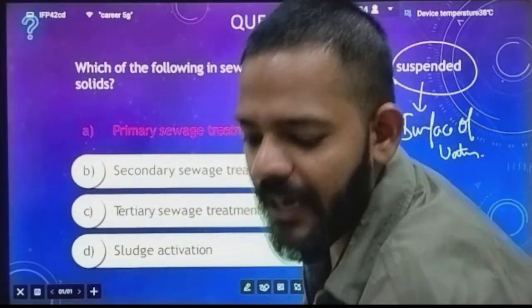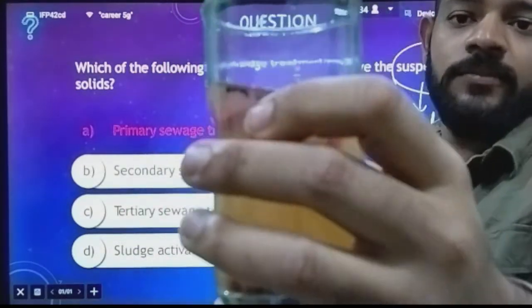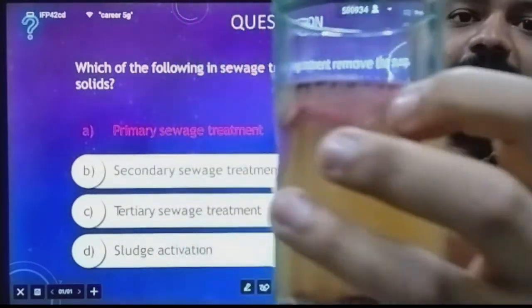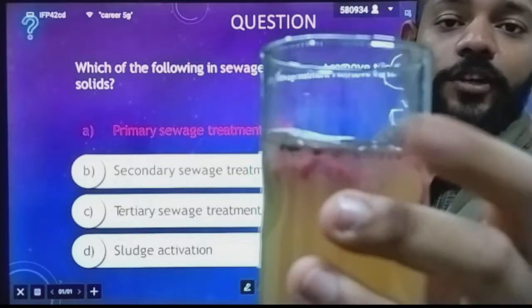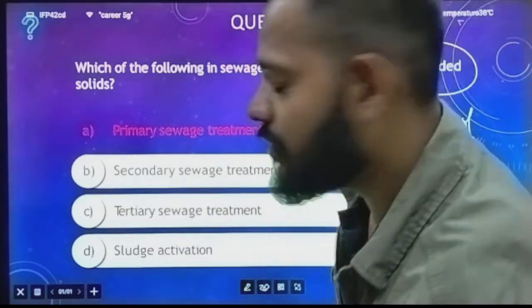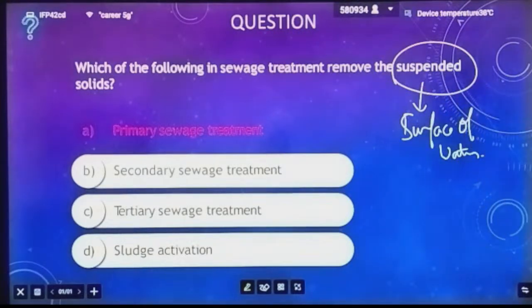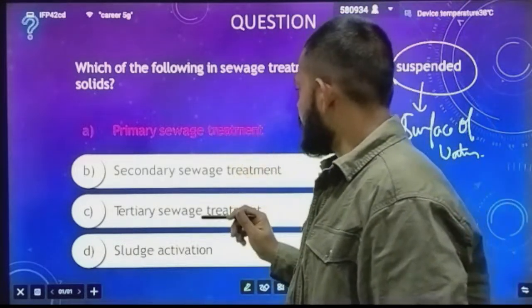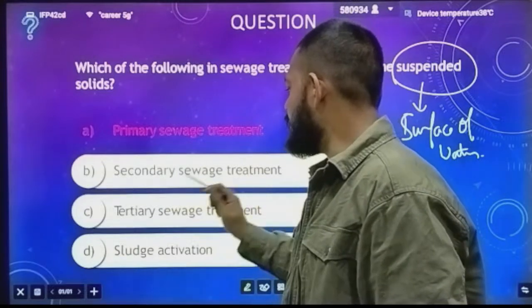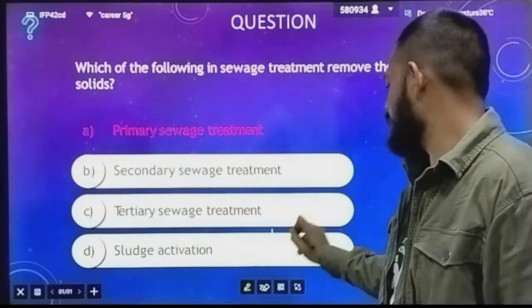Okay, just like in this sample I have these onion peels. This is present on the surface of the water. So this is the suspended waste, the thing which is floating on the surface of the water, that is your suspended waste. So which of the following sewage treatment removes the suspended solid? Okay, primary sewage treatment, secondary sewage treatment, tertiary sewage treatment, sludge activation. Which one?